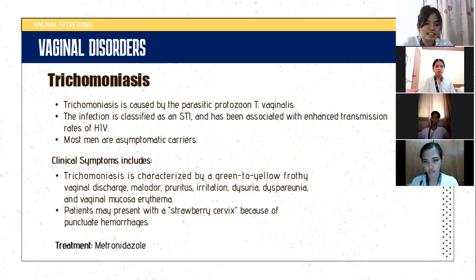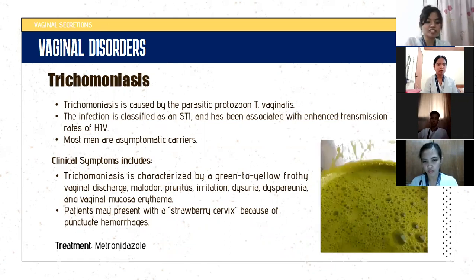Next is trichomoniasis. It is caused by the parasite Trichomonas vaginalis. An infection is classified as an STI and has been associated with enhanced transmission rates of HIV. Yung symptoms niya is meron siya nung itching and strong fishy odor na makikita sa first two vaginal disorders, and it is characterized by green to yellow frothy vaginal discharge. Frothy, which means small bubbles. Patients may present with a strawberry cervix because of punctate hemorrhages, and treatment niya is metronidazole.